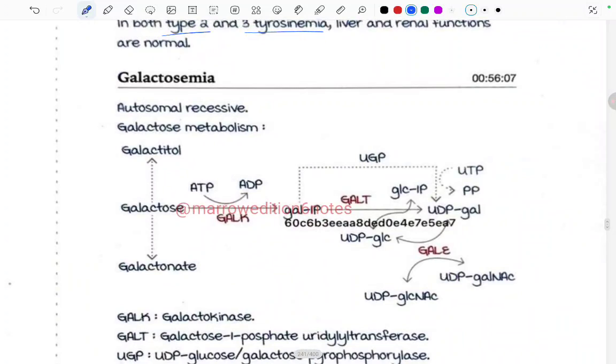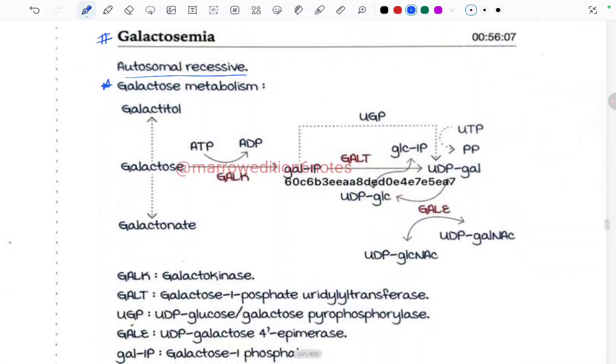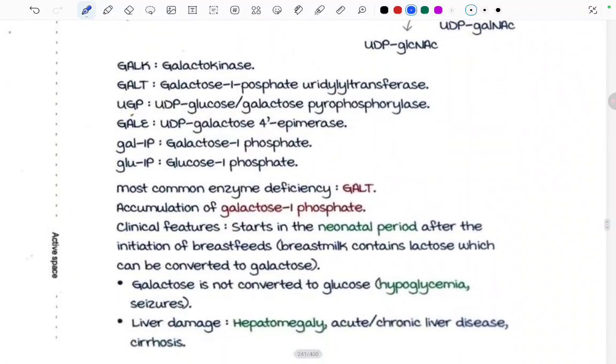Now coming to galactosemia, autosomal recessive, and galactose metabolism. Galactitol, galactose, and galactonate. This is the galactose metabolism by the GALK enzyme, that is galactokinase. Galactose is converted into GAL1P, which by the GALT enzyme, that is galactose 1 phosphate uridyl transferase, is converted to UDP-GAL. These are all the enzymes.